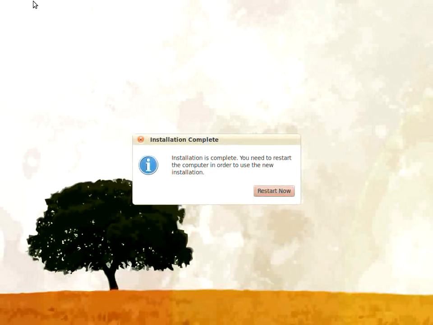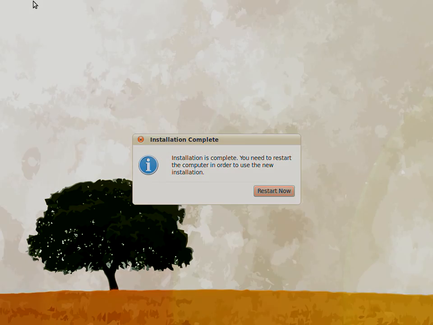When you see this screen, your installation of Edubuntu has completed. You must restart your system to load Edubuntu. If you changed your BIOS settings to boot from a CD, DVD, or USB drive, remember to change it back to the default settings. Make sure your installation media is removed prior to booting your Edubuntu installation for the first time.